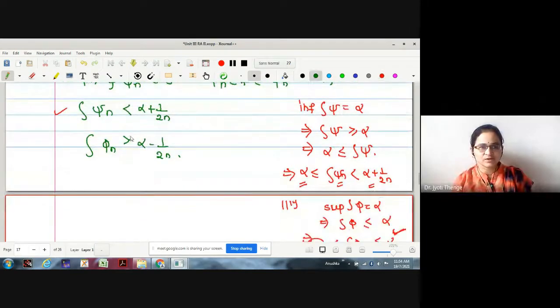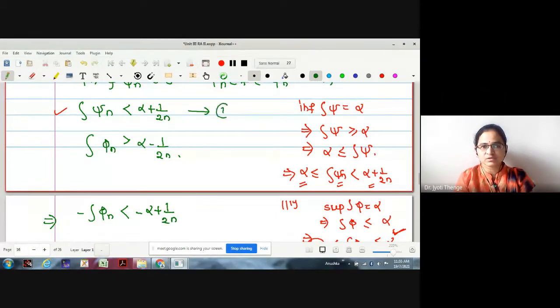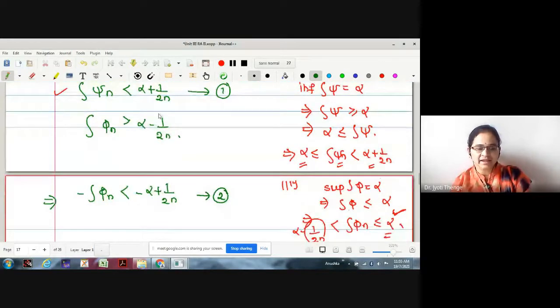Therefore, these two values we have calculated. What if I multiply this second one by minus? The integral of phi n is strictly less than minus alpha plus 1 upon 2n. Let me call this 1 and let this be 2. Let me just add these two.